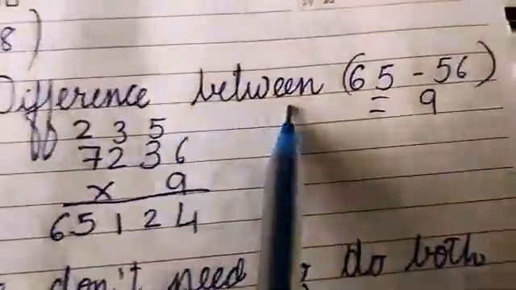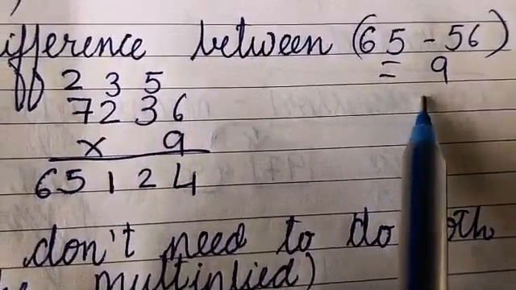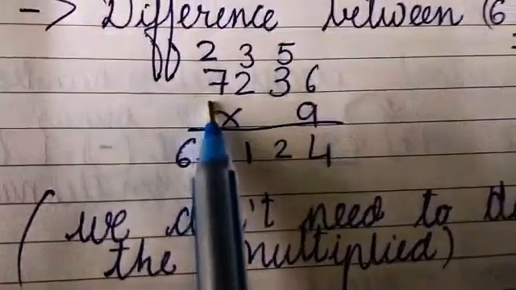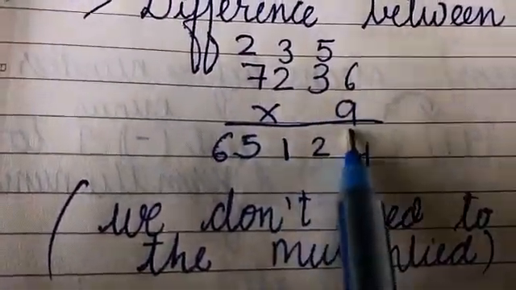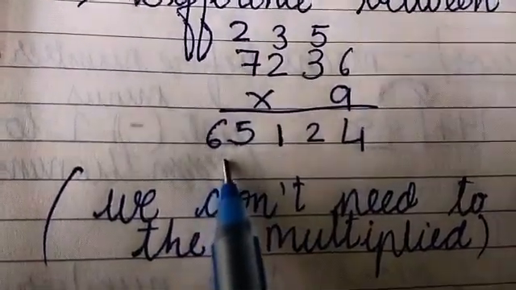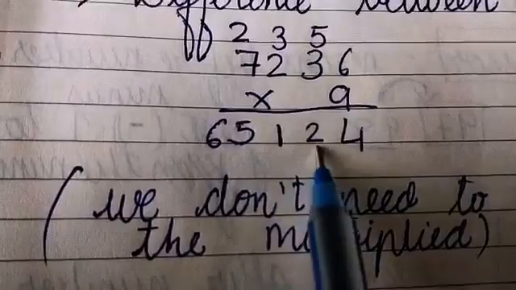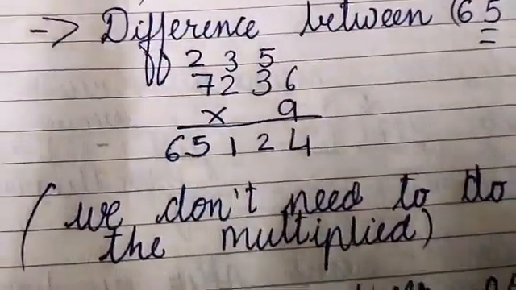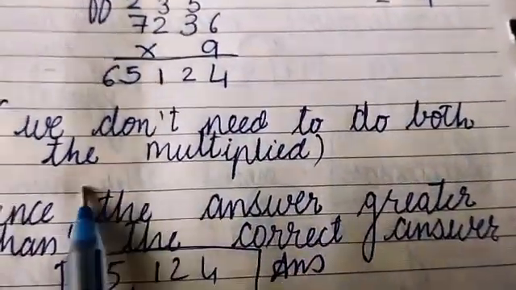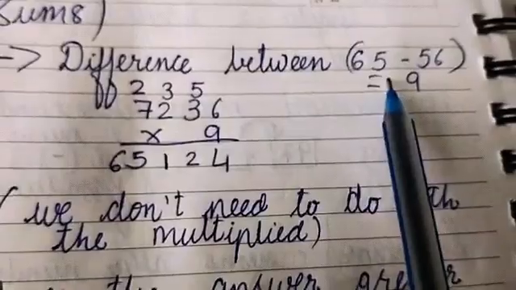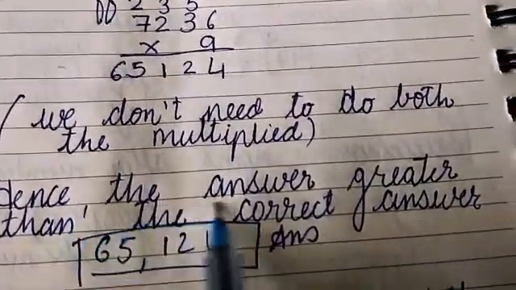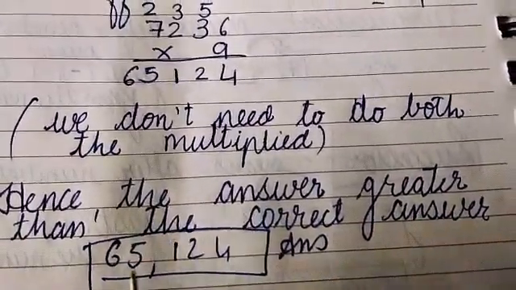So how will we do it? Here, first the difference between 65 and 56 will be 9. What will be the difference? It will be 9. So 7236 multiplied by 9. If we multiply by 9, what will be the answer? The answer will be 65124. So this is your answer. So we can say that it is not necessary to do both the multiplications. Just subtract, take the difference, and we will get the answer. Hence the answer is greater than the correct answer.